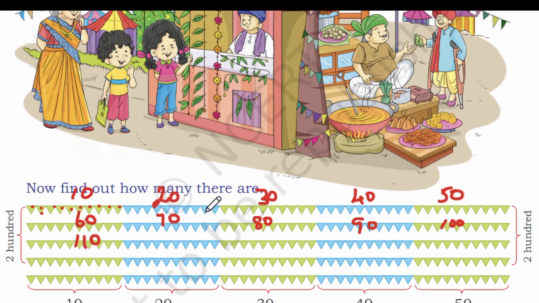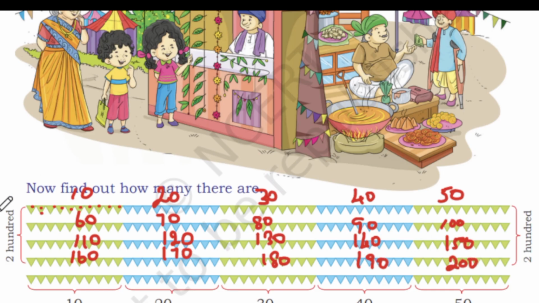110, 120, 130, 140, 150, 160, 170, 180, 190, 200.